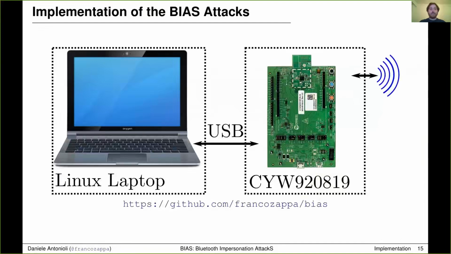We implemented the BIAS attacks using off-the-shelf hardware and open source software. Our attack device consists of a Linux laptop connected with a Cypress Bluetooth development board. Our implementation enables us to transform our attack device into any Bluetooth device by changing characteristics such as Bluetooth address, Bluetooth name, and Bluetooth capabilities. Furthermore, the implementation enabled us to conduct all the BIAS attacks presented so far on actual devices. Our implementation requires significant engineering effort, as it involves patches to the Linux operating system kernel and to the development board Bluetooth firmware. We open sourced our implementation, and the code is on GitHub.